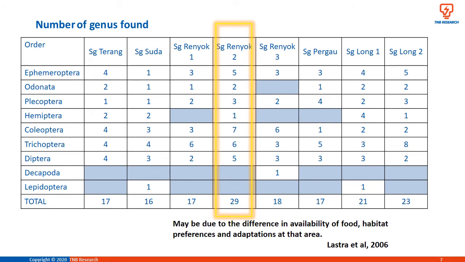Sungai Renyok 2 recorded the highest number of genera, with 29 genera identified. The difference in the number of genera in Sungai Renyok 2 compared to the other rivers may be due to differences in availability of food, habitat preferences and adaptations at that area.